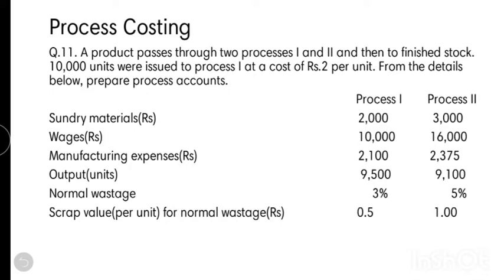And 10,000 units are issued to process 1 at a cost of ₹2 per unit, and we have been given some details about the expenses: sundry materials, wages, manufacturing expenses, output, normal wastage and scrap value of normal loss. So while solving this, the first step is making process 1. From these details we can prepare the process 1 account.